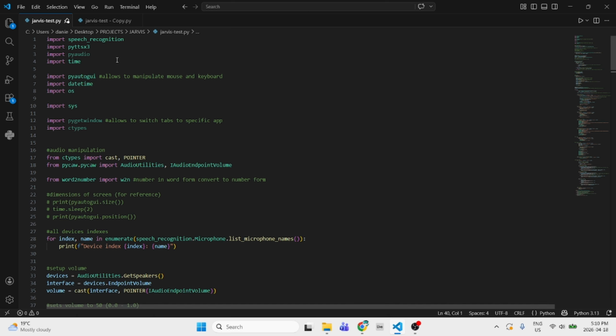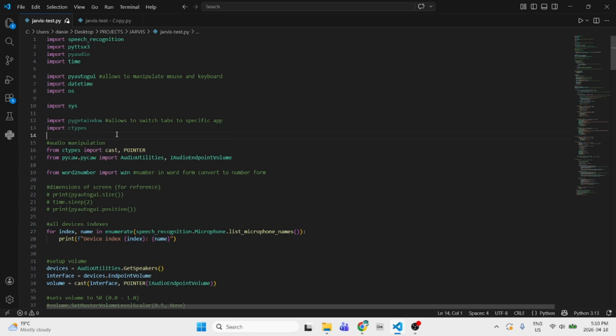So these are the new libraries I used. So Pycaw window. Honestly, I don't think this one actually works anymore. I can probably get rid of it, but I'm gonna keep it there just in case I forgot something, like that's in this file, and actually still works. So we'll keep it there. And then for audio manipulation, we use these ones. I don't really get it too much, but yeah, I'll explain on the way.